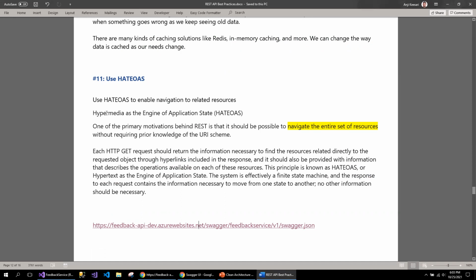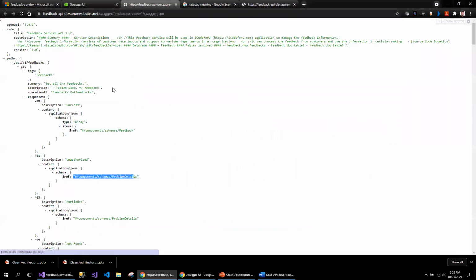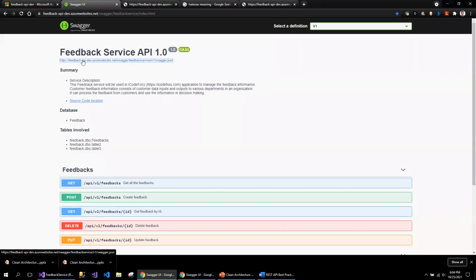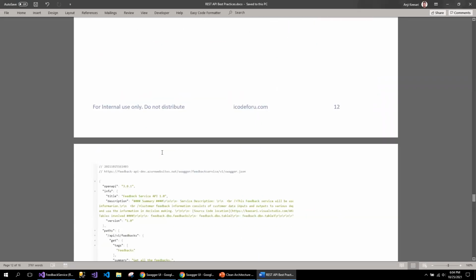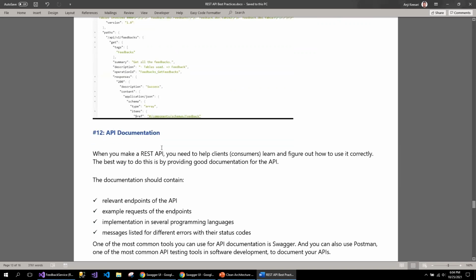So this is one of the best practices. Make sure that this is included in your API documentation. In this case, I have this in my Swagger JSON object, so I'm following that best practice, I would say.